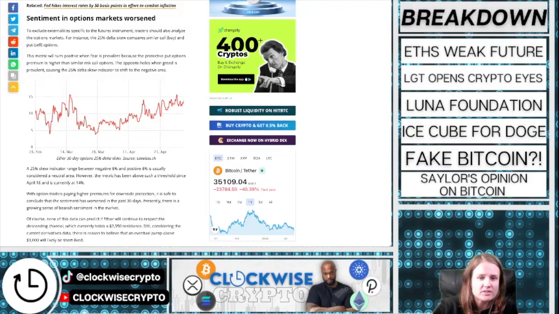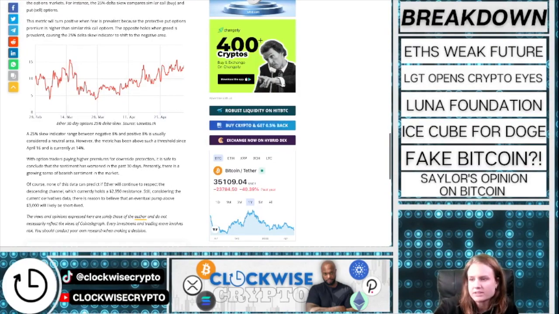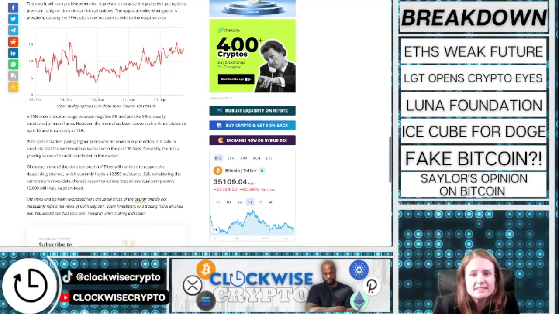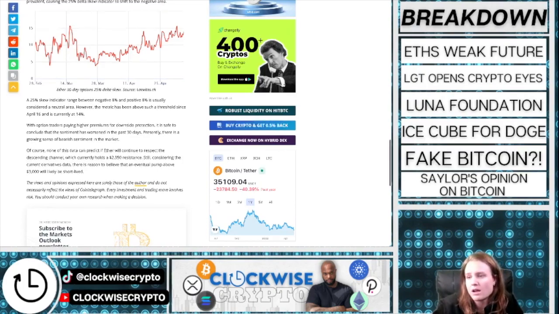However, the metric has been above such a threshold since April 16th and is currently at 14%. And you can see this is the 30-day options 25% delta skew. This suggests that sentiment has worsened in the past 30 days. Option traders are paying more for downside protection, which indicates that there is a growing sense of bearish sentiment in the market. There is no real way to know if Ether will continue to respect the descending channel it is currently in. However, considering the current derivatives data, there is reason to believe that an eventual pump above $3,000 will likely be short-lived. So that is some updates on Ethereum.